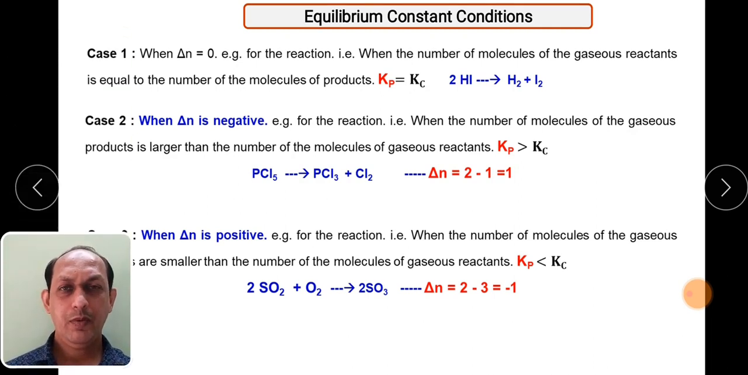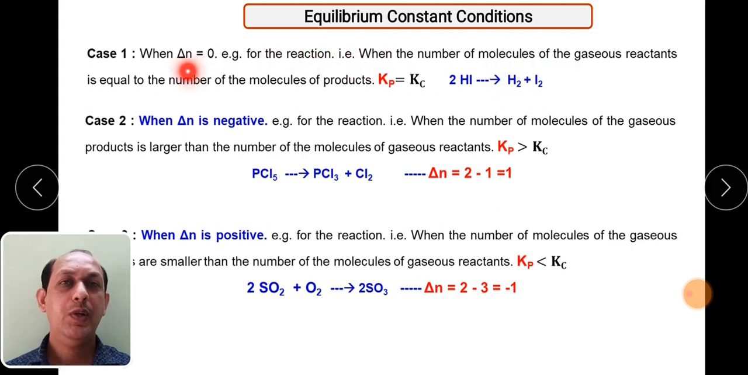So the equilibrium constant will have different signs. For example, when delta n is equal to 0, what is delta n? The number of moles of product minus the number of moles of reactant. So suppose this is a reaction, 2HI gives H2 plus I2. What is the number of moles of products here? 1 plus 1. So delta n is equal to 2 minus 2. Here the moles of H2 is 1, and here the moles is 1. So delta n is equal to 2 minus 2 is equal to 0.